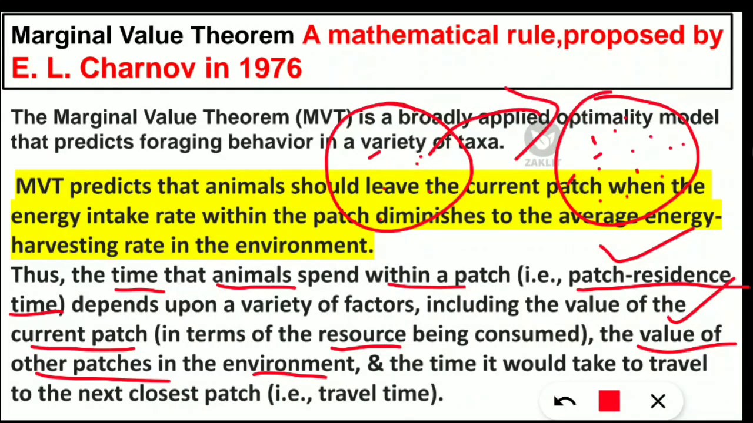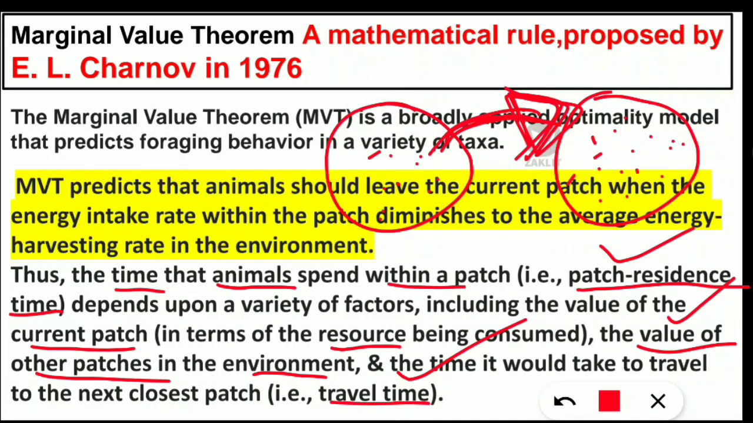The next important thing is also the travel time. If it requires more energy to travel from this patch to another patch, then they should not opt for that, because here they are getting a little energy. But if you are moving to a new patch, then more energy is required while traveling. So the traveling time is more. That's why they should not go to that patch.